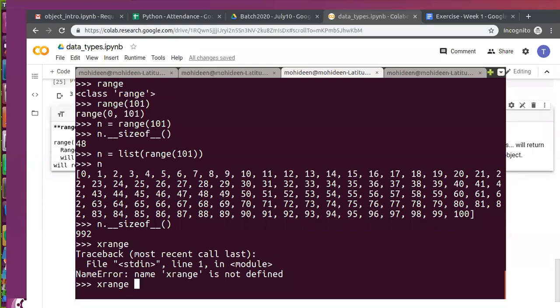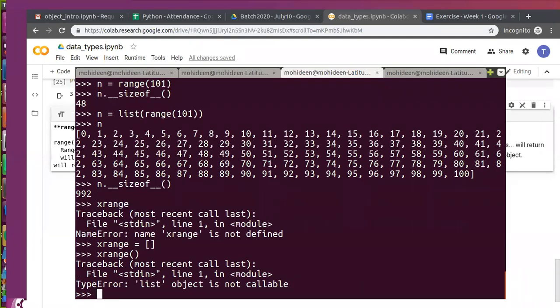When you define something called xrange, now Python knows this is a name. Then if I say xrange of, now it will raise a type error, because you have declared a list but you act like a function. This is purely irrelevant to this object. So here it says type error. Got it? Any doubts? So this is the built-in function which is available for Python 2 and Python 3. Have you understood what range is?